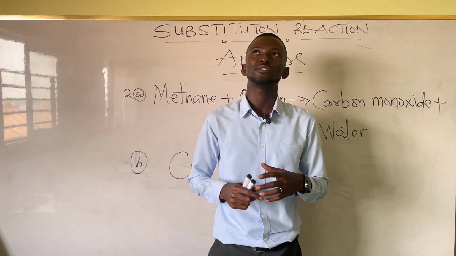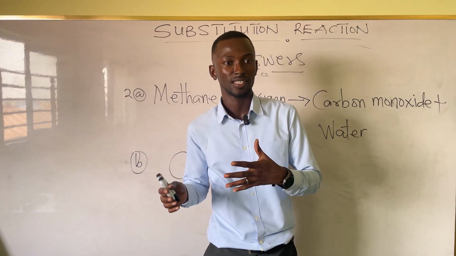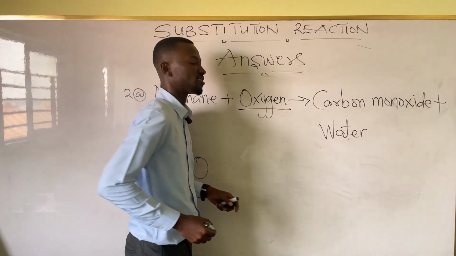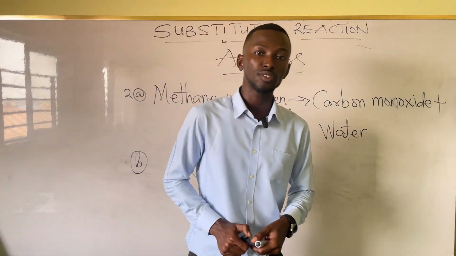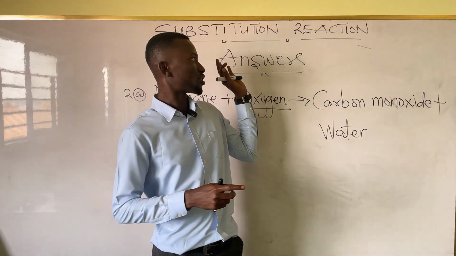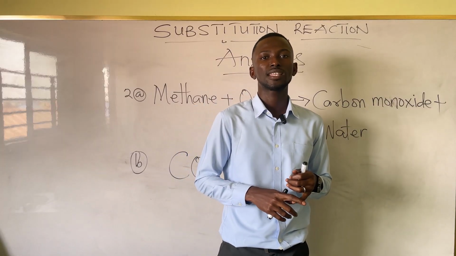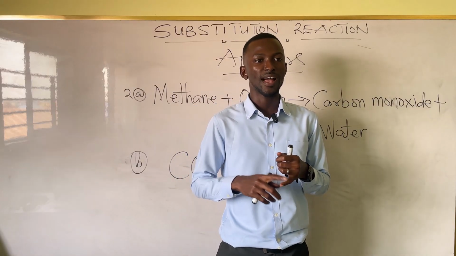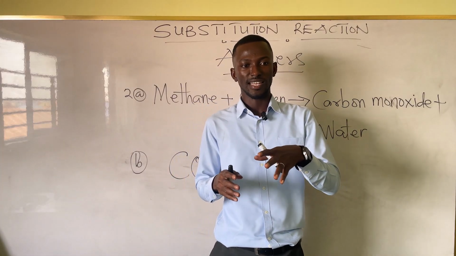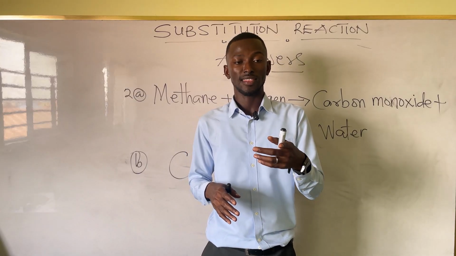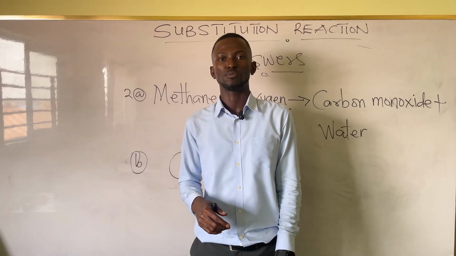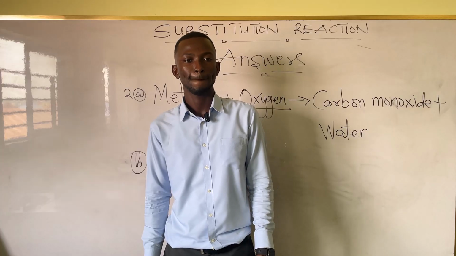And one interesting thing is most of the pollution around is a result of incomplete combustion, not enough oxygen. I hope that's clear. So this is a quick overview of the combustion reaction that we did earlier and the substitution reaction we've done today. In our next lesson, we'll be looking at the reactions that alkenes undergo. So read over what we've studied today and read over the notes on alkenes as well, so that our next lesson will be a walk in the park for you. Any question?